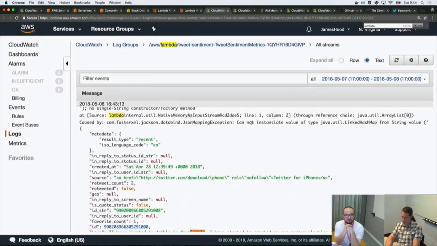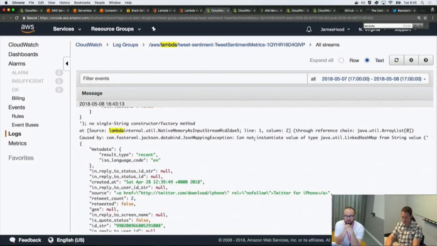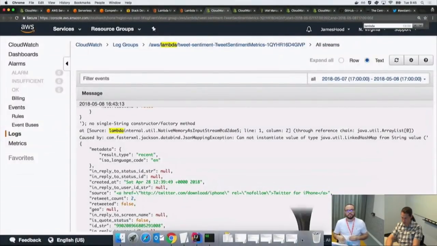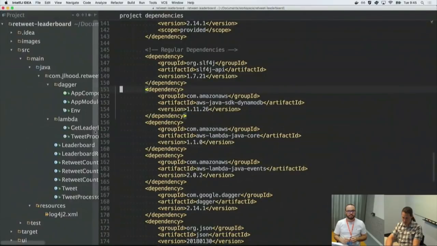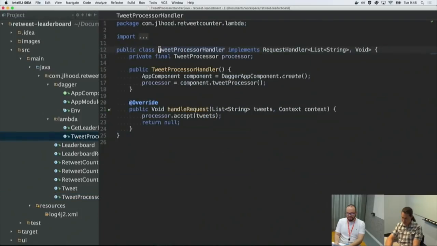So if we can't instantiate that value, it's really a serialization thing. So I think I'm going to go cheat and look at my other one and see what I did there, because I definitely have handlers that can process this. Here's my tweet processor. I actually take a list of strings there, and then my handler actually does take a list of strings. So I'm going to change my tweet processor to just take a list of strings.